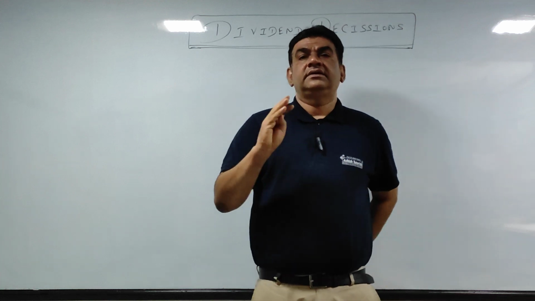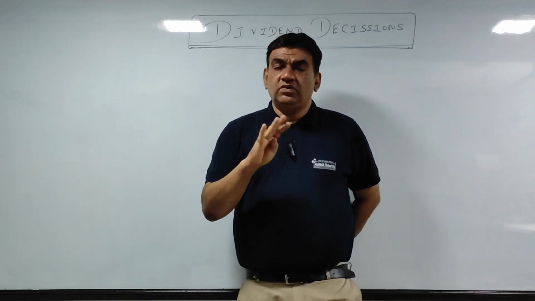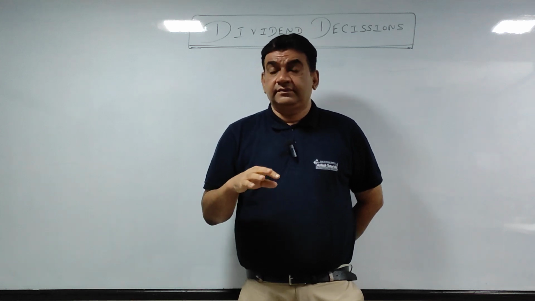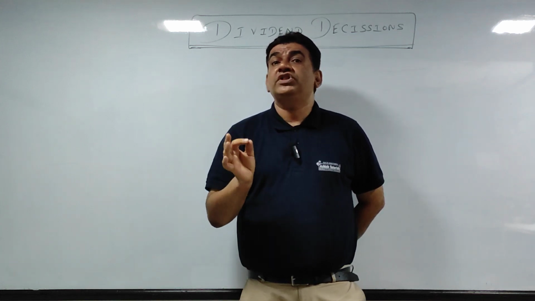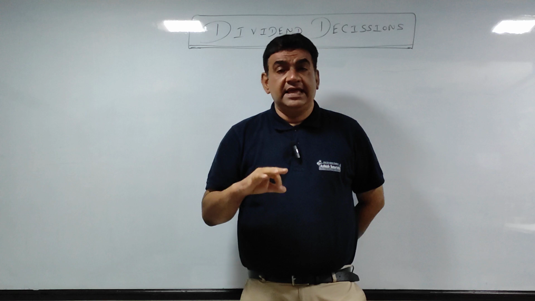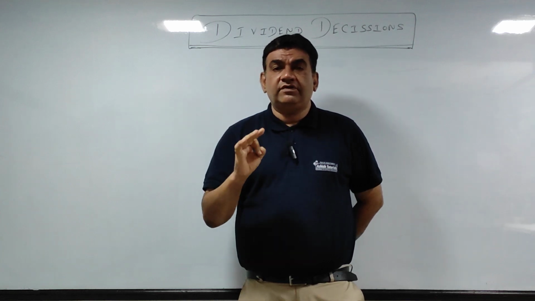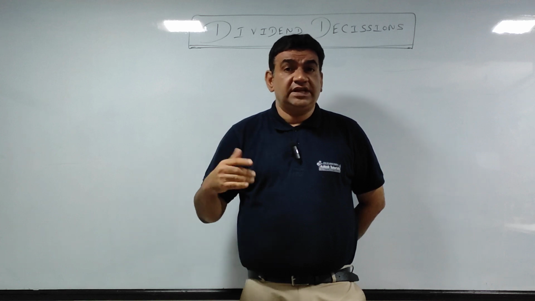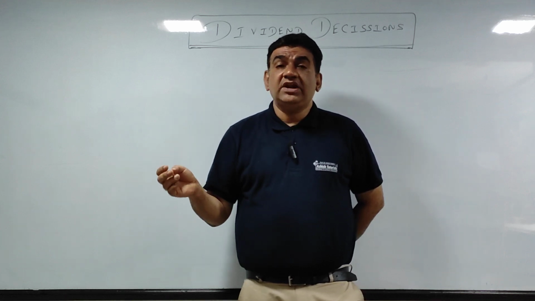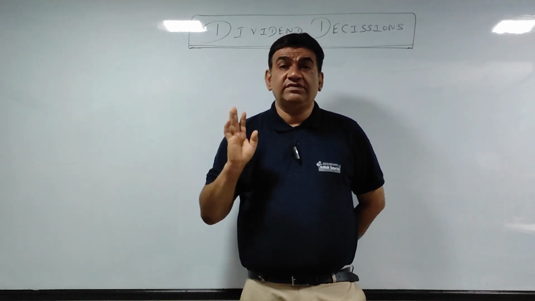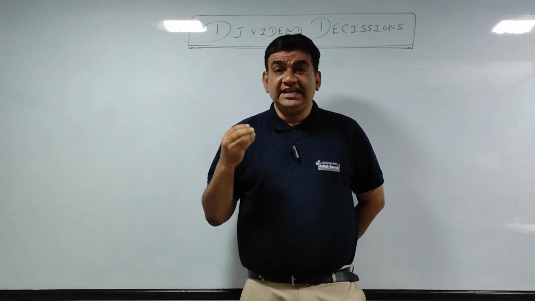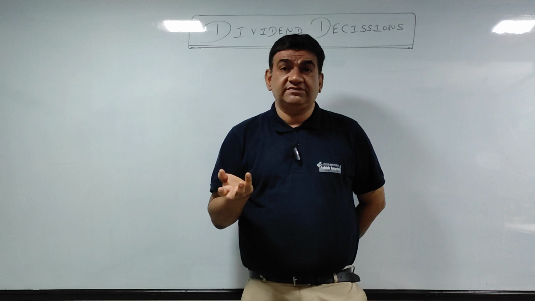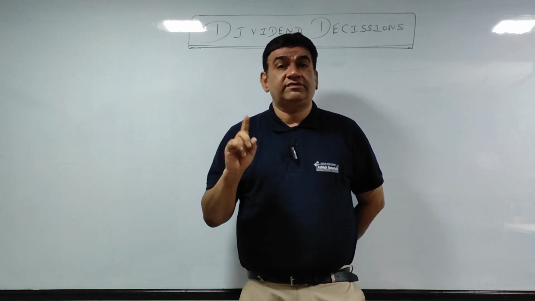ध्यान रखना, इक्विटी शेयर होल्डर्स में डिविडेंड फिक्स नहीं होता है. तो क्या होता है? डिपेंड्स अपॉन द परफॉर्मेंस ऑफ द कंपनी. If the performance of the company is very good, equity shareholders can get a much higher rate of dividend. You can get 10, 20, 30, 40, 50, 60, 70, sometimes even 100, depending upon the performance.